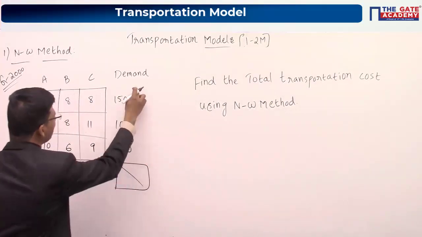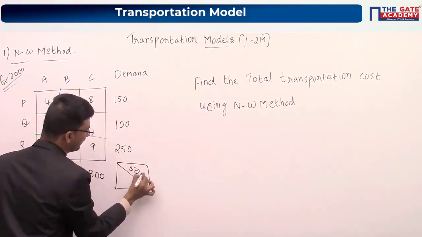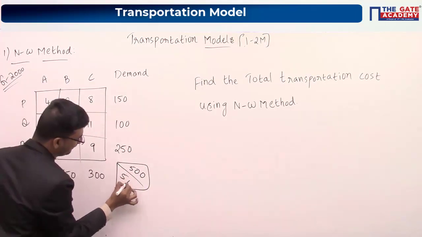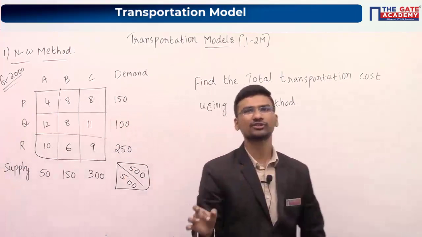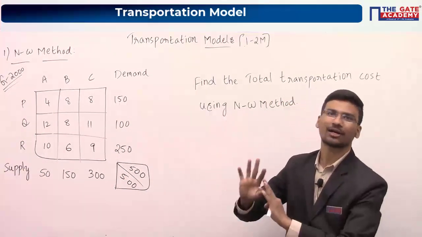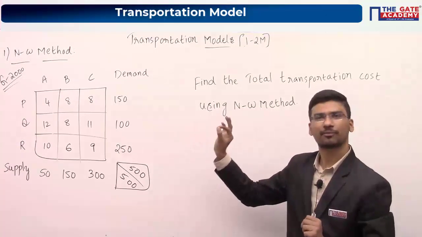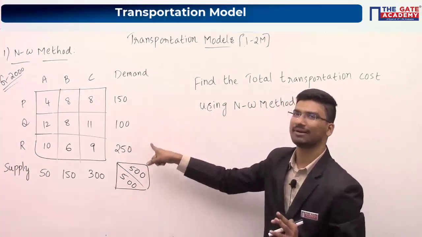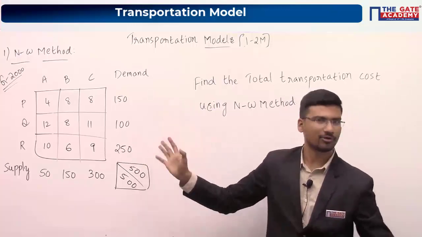So what about your total demand? Total demand is 400 plus 100, it will be 500, and your total supply is 200 plus 300, it is also 500. Now as total supply is equal to total demand, we can use the NW method. Otherwise we cannot apply the NW method. So please make this clear. In each and every problem, the first step is to check whether total supply is equal to total demand or not. Now it is equal, so we can apply the NW method.